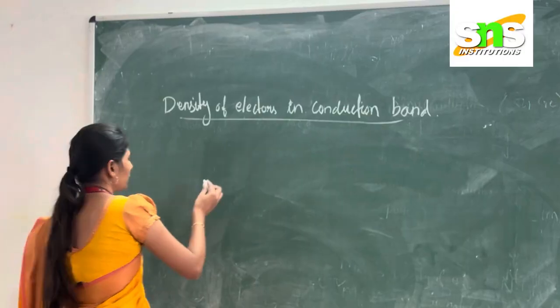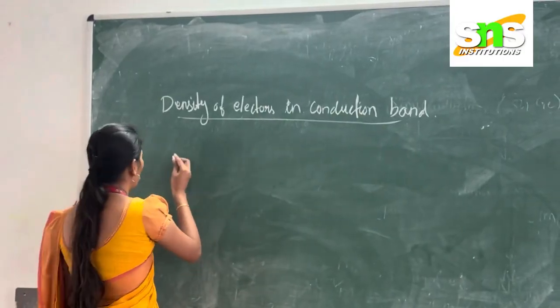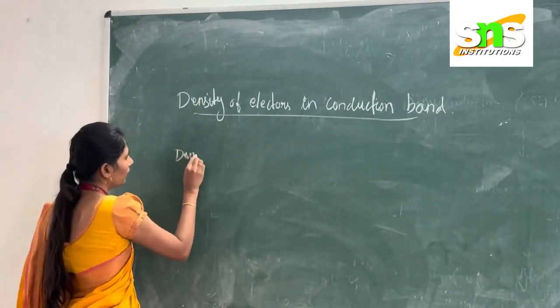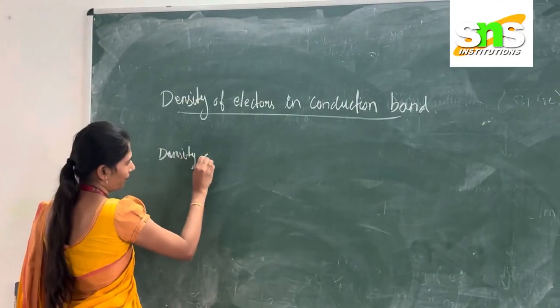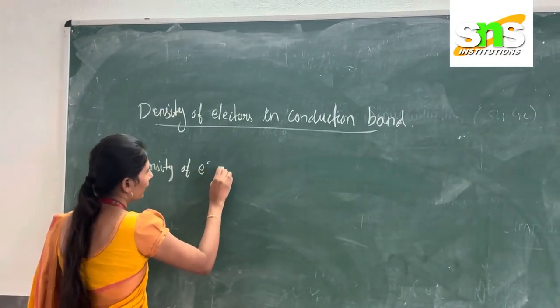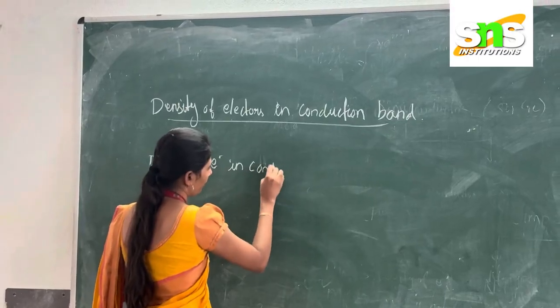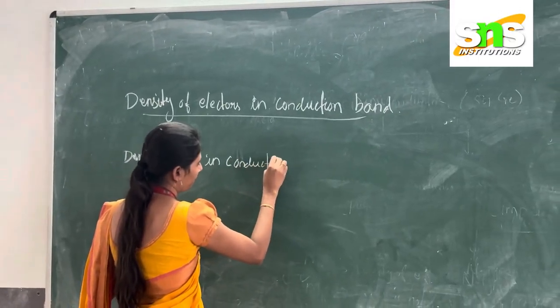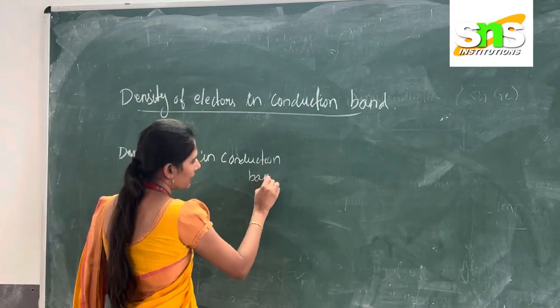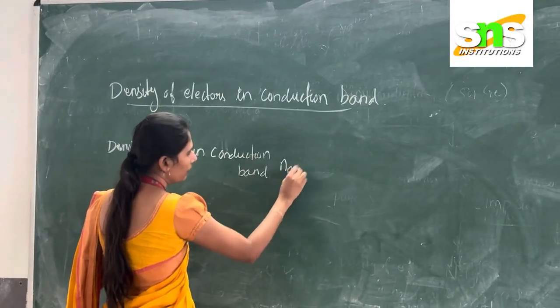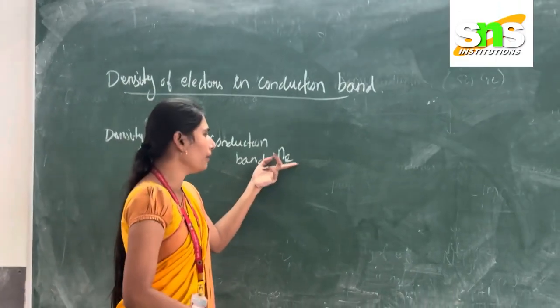First of all, we already know about density of electrons, the density of electrons in conduction band. That is denoted by the letter Ne. So Ne is denoted by electrons.